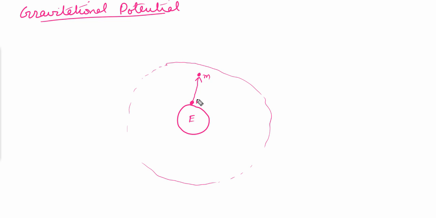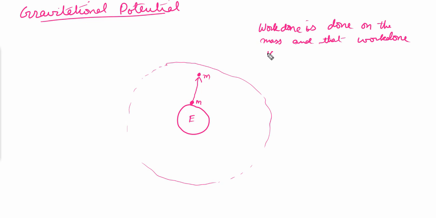Okay, so when we will move this mass from the surface up to some height, we will say that the work done is done on the mass, and that work done is positive. Why? Because we have done some work and the object has gained some gravitational potential energy because it has attained some certain height.